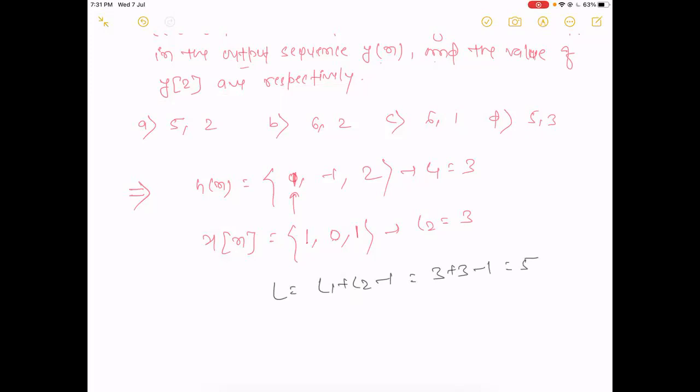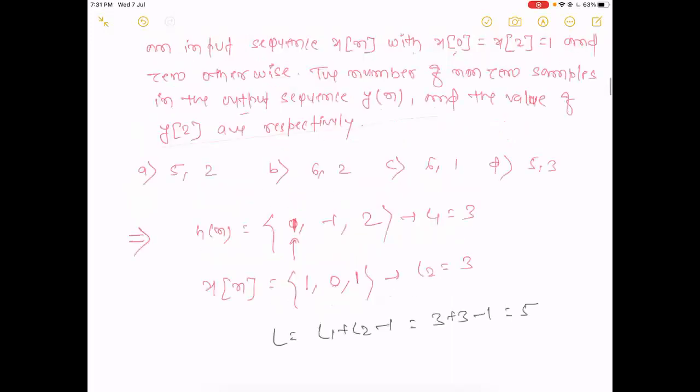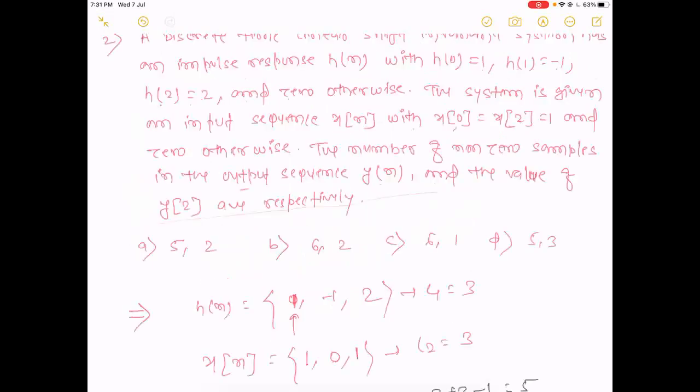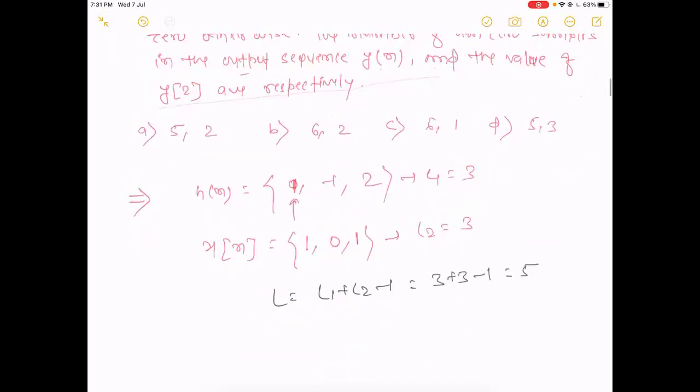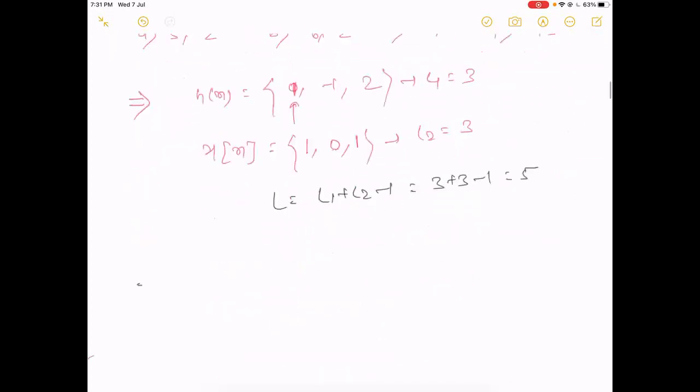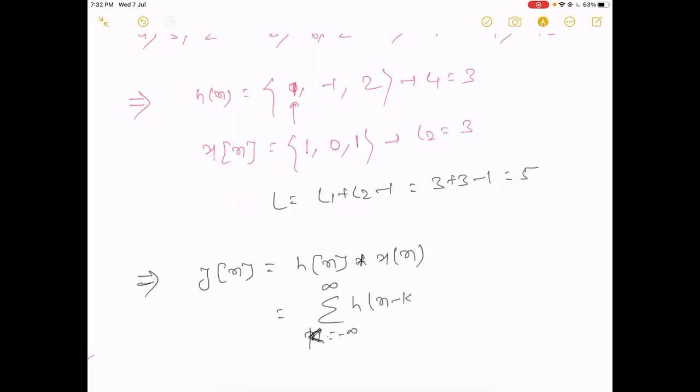But in the question, they ask two parts: the number of non-zero samples in the output sequence, and the value of y2. The non-zero samples in the output sequence will be 5. So we have to find the convolution. yn is xn convolved with hn, which is the sum over k from minus infinity to plus infinity of h(n minus k) and x(k).